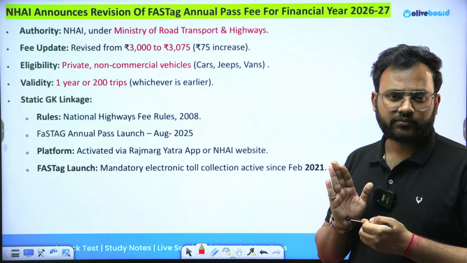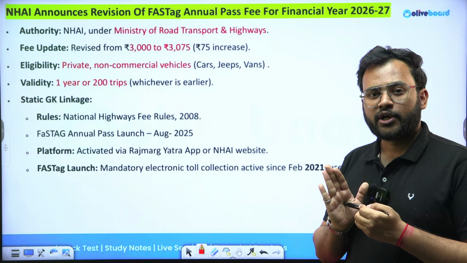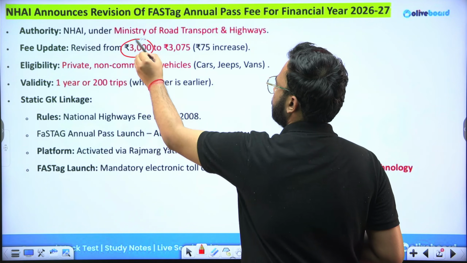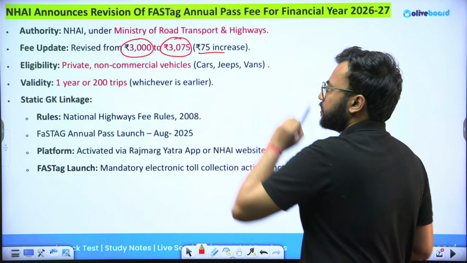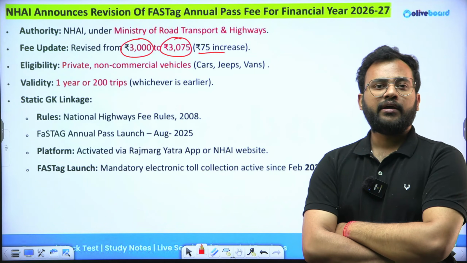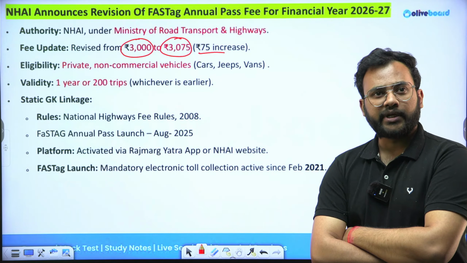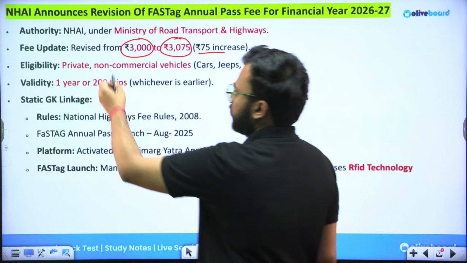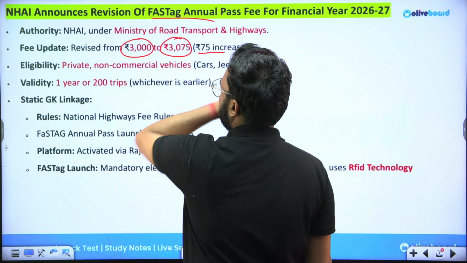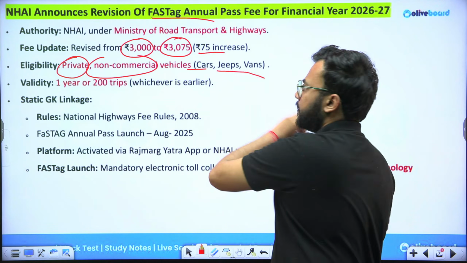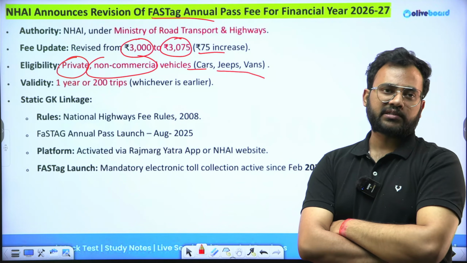Annual pass. Okay, a one-time annual pass. So the fee for that has been increased from 3,000 rupees to 3,075. There has been an increase of around 75 rupees, almost a 2.5% increase. Now, what is the eligibility of this FASTag annual pass? Private vehicles and all the non-commercial vehicles like car, jeeps, vans, they are eligible for this annual pass.